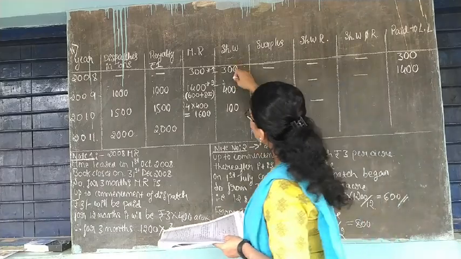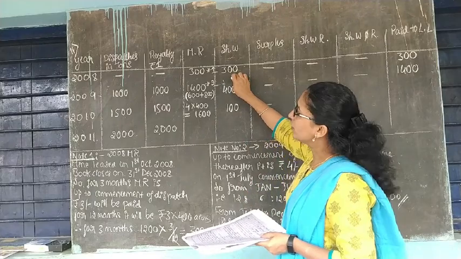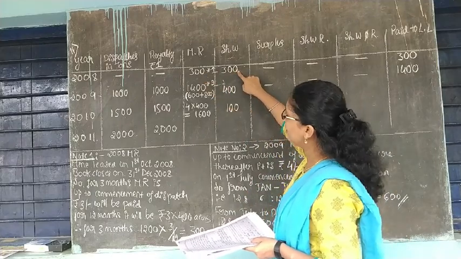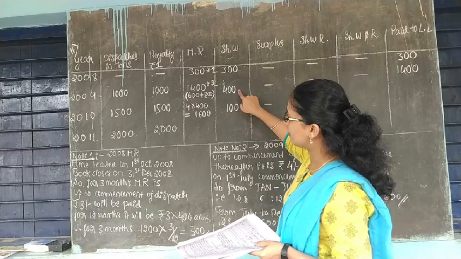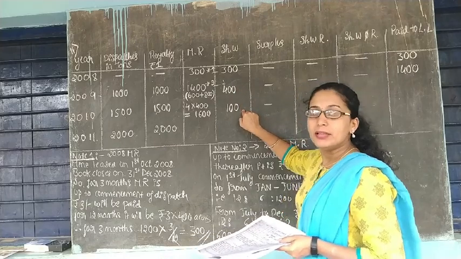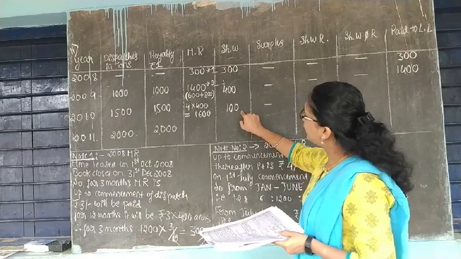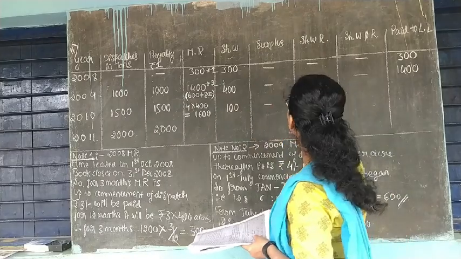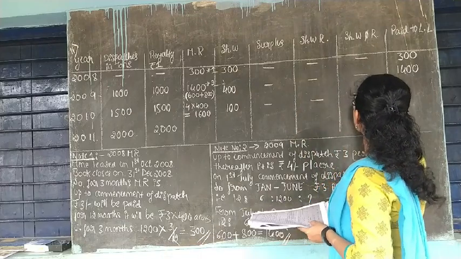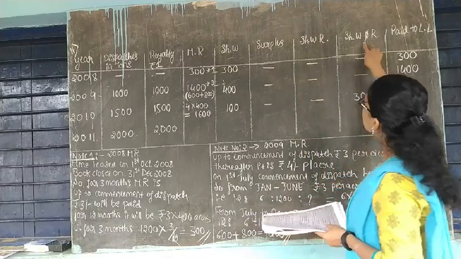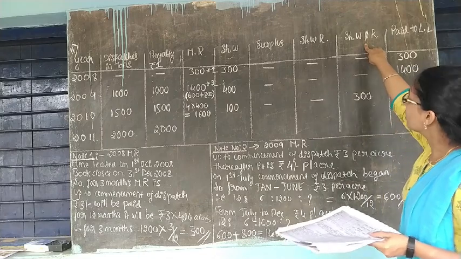So this 300 rupees short working of 2008 within subsequent 2 years, that is 2009 and 2010, they are allowed to recoup. But there is no surplus, so you can't recoup this 300 rupees. That's why it transfers to the profit and loss account, in the short working not recouped column.